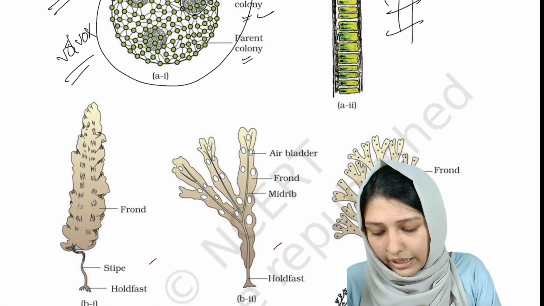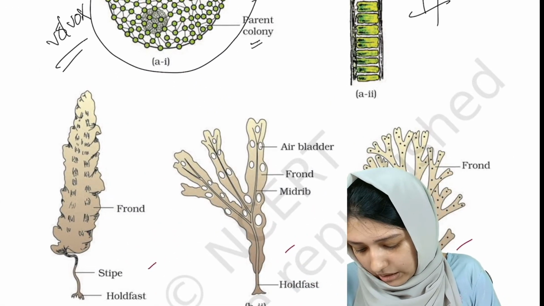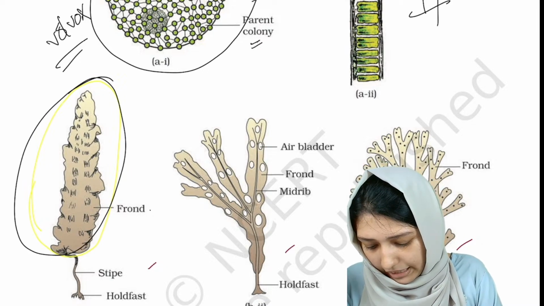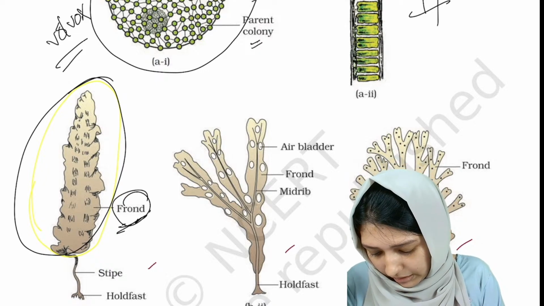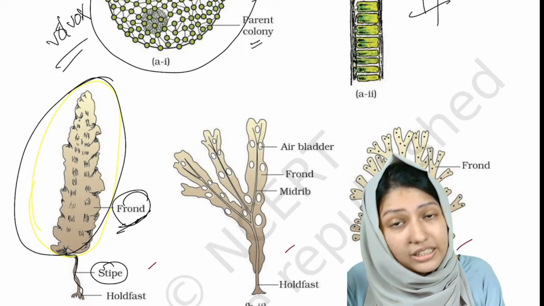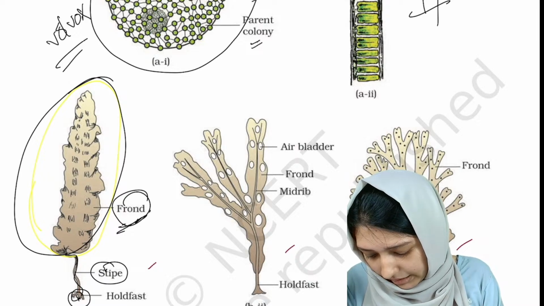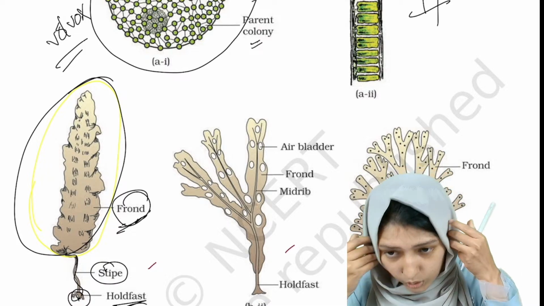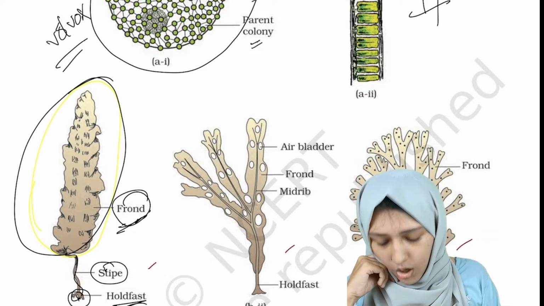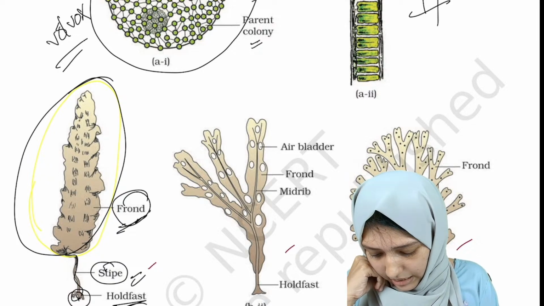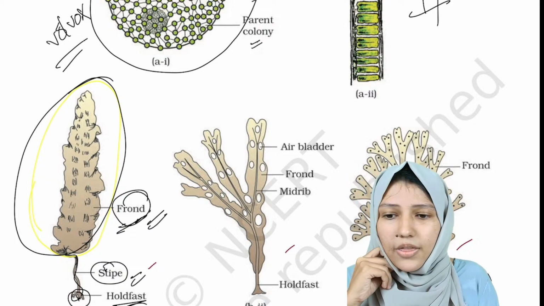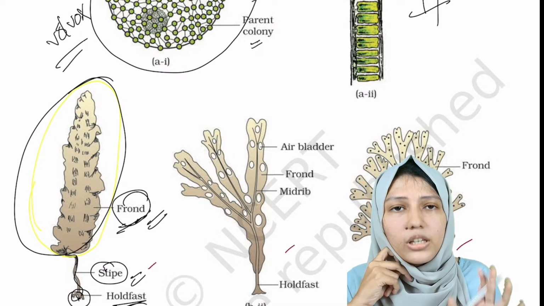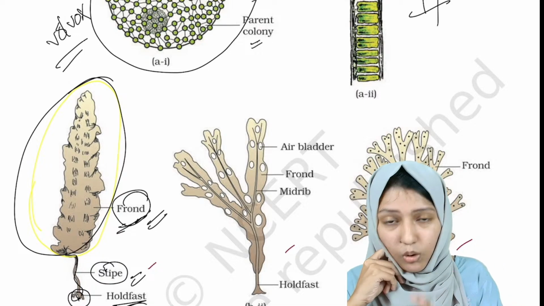So these are the brown algae, and this is the body of the algae, or leaf-like body. It is known as frond. This is the stalk, known as stipe. It is the thing that helps to attach, so it is known as holdfast. The structure of attachment is known as holdfast, the stalk is known as stipe, and the leafy body is known as frond. It's not a true leaf, it's a leaf-like structure.